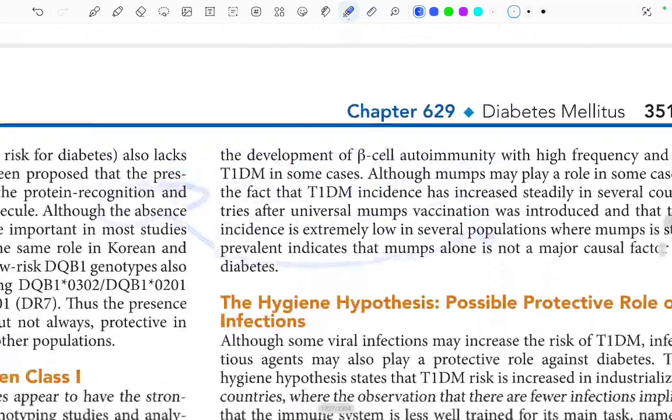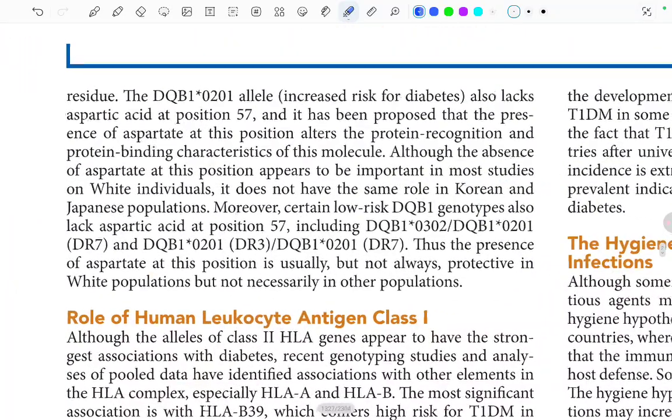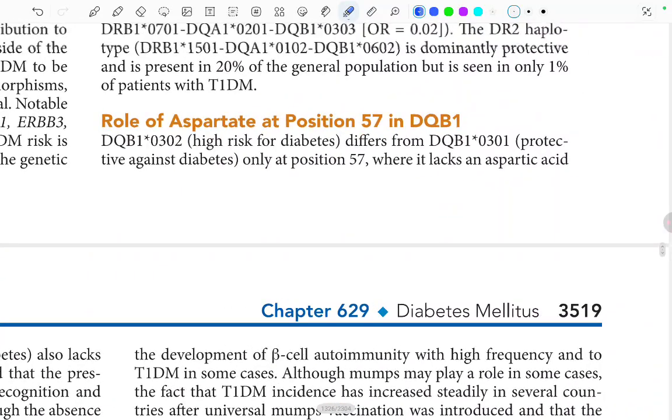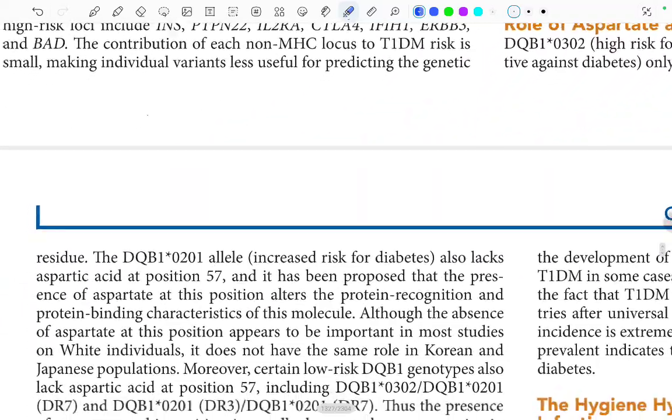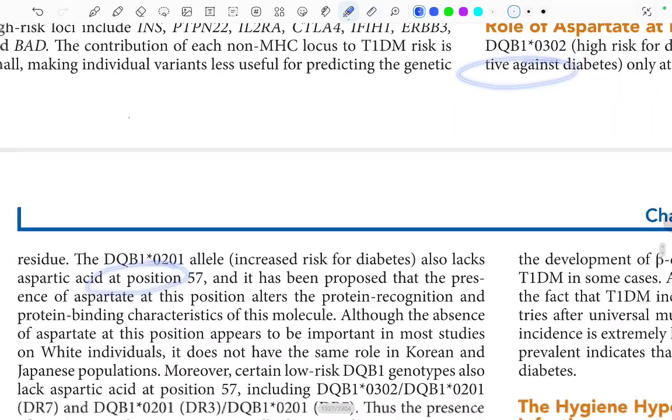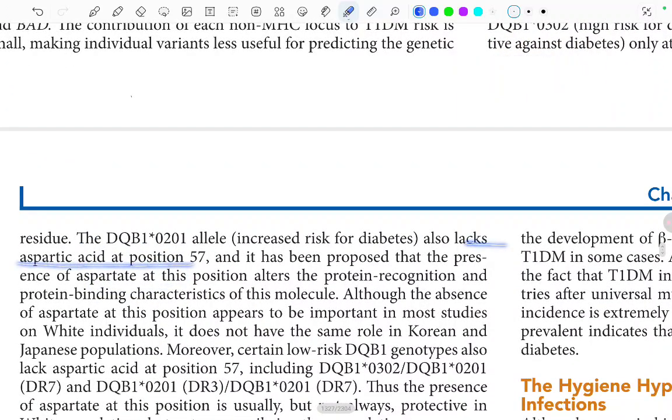The DQB1*0201 allele, which increases risk for diabetes, also lacks the aspartic acid at position 57. So the genes which are high risk, this one and this one, both lack aspartic acid at position 57, and it has been proposed that the presence of aspartate at this position alters the protein recognition and protein binding characteristics of this molecule.